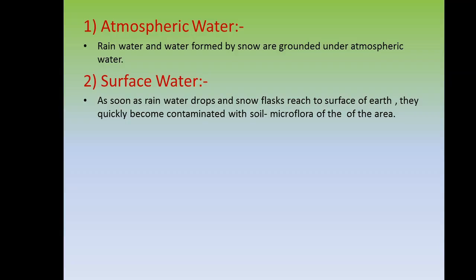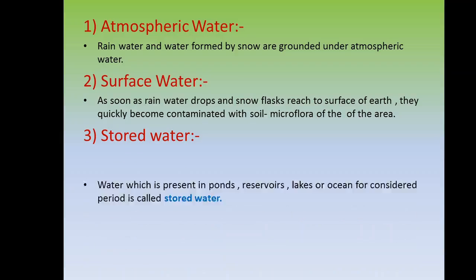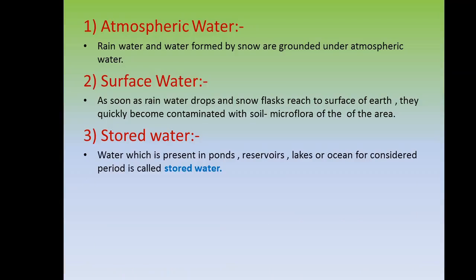contaminated with the soil microflora of their area. Such water facilitates the growth of species and protozoa. River water shows its highest count during the rainy season. Third is stored water. The water which is present in a pond, reservoir, lake or ocean for a considerable period is called stored water. The microbial population increases greatly in such water.